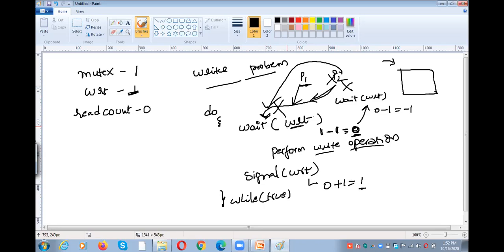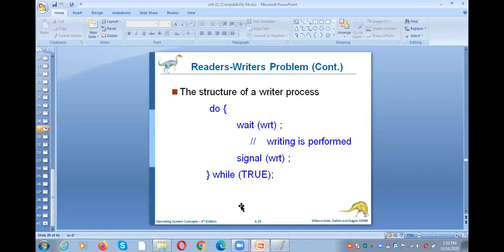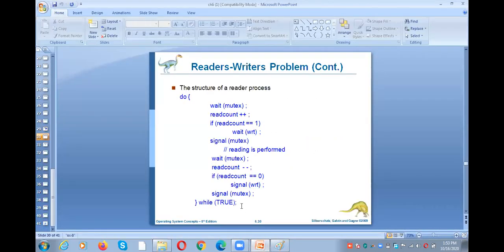Why? Because now the WRT value is again 1. Like that, only one process can perform the write operation. Okay, that is about the writer. First rule, only one process at a time is allowed to write.